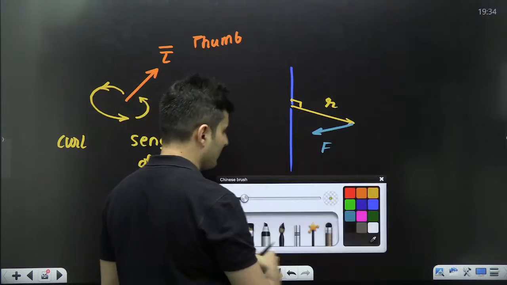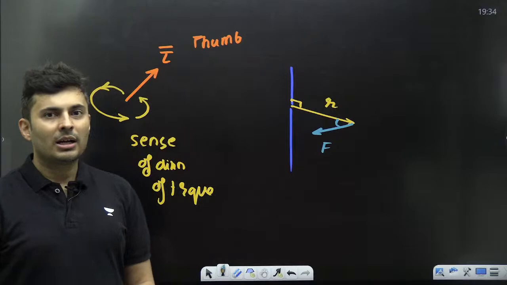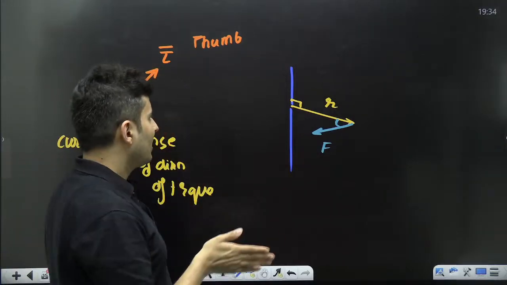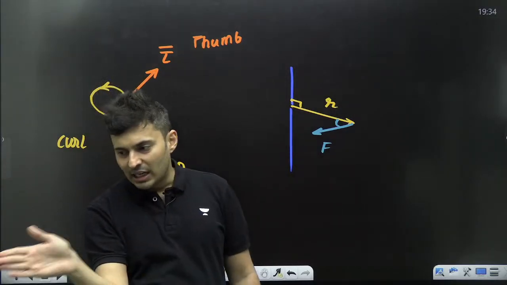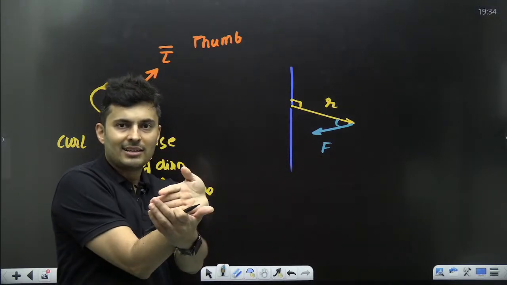Which direction is the torque? Come on, quickly think and tell me. Is it up or down? Come on, do R cross F. R is this way, force is that way. You can't bend your fingers like this.